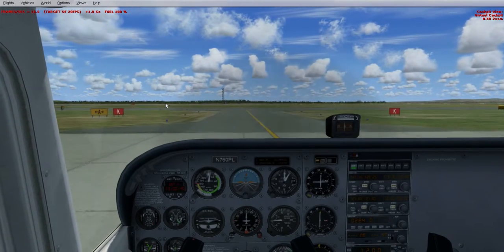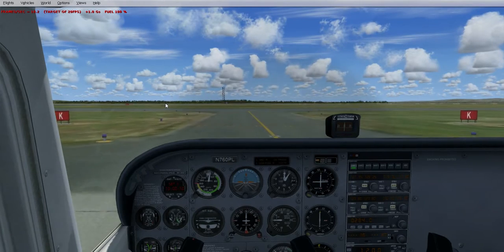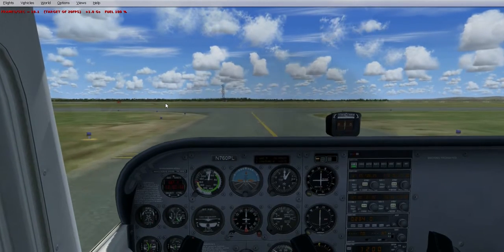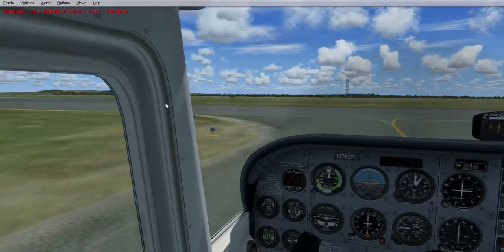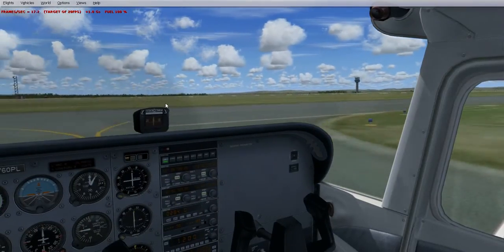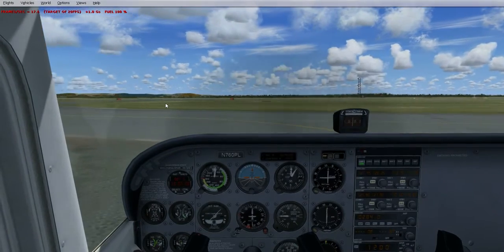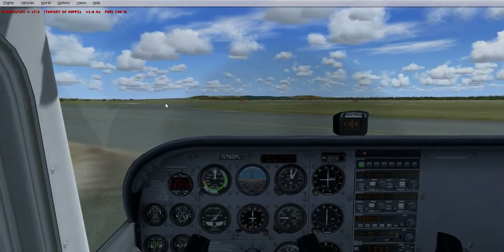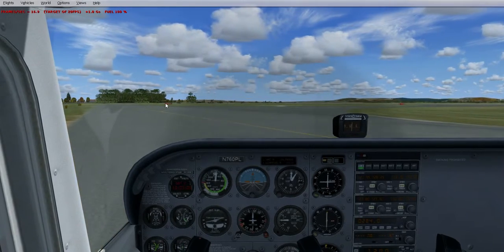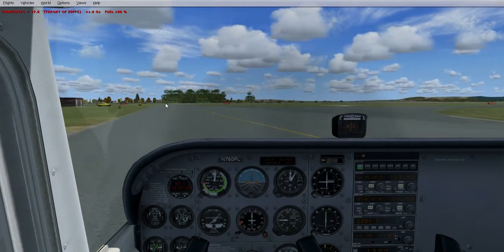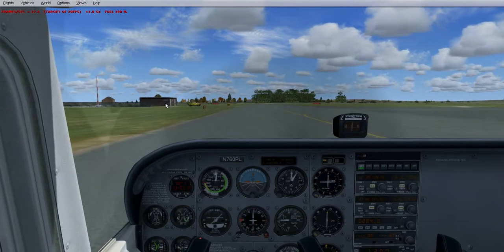Go along. Checking for any other aircraft or any other vehicles. Carry on. Very good day for flying today. Just come along the runway here.